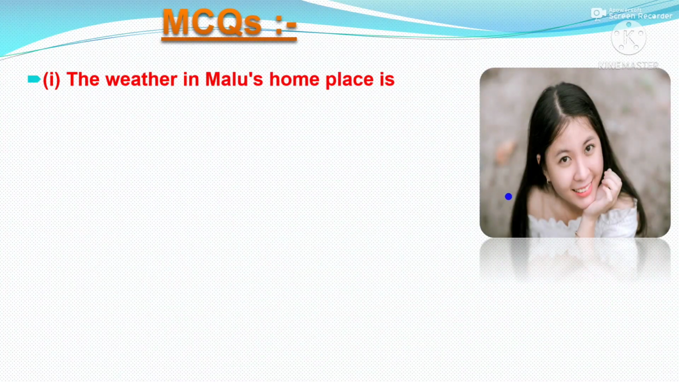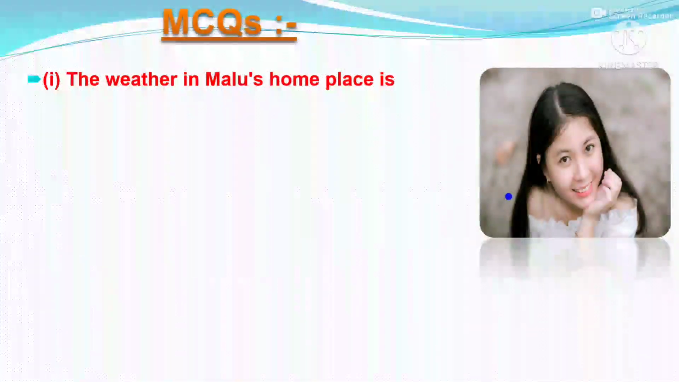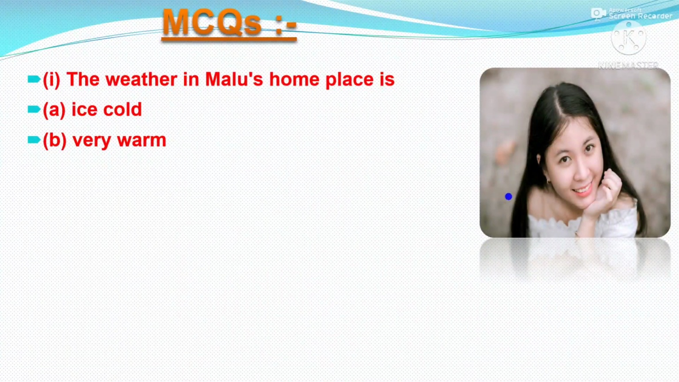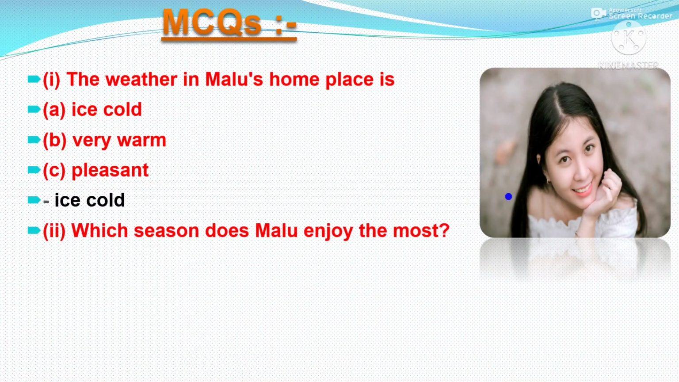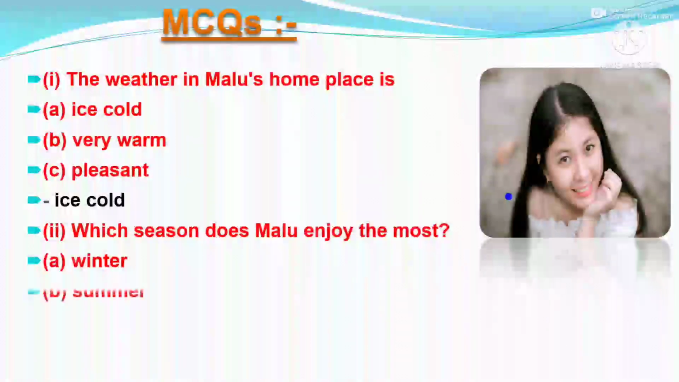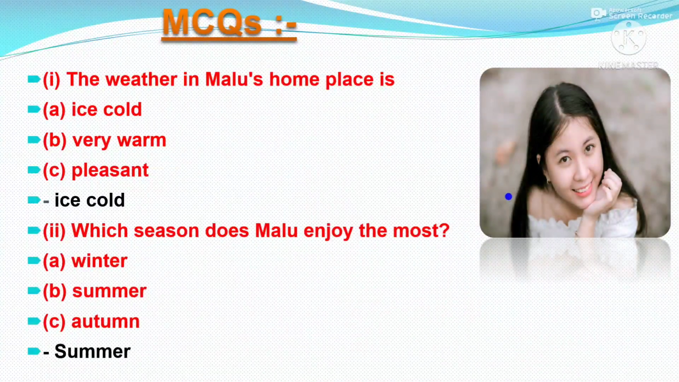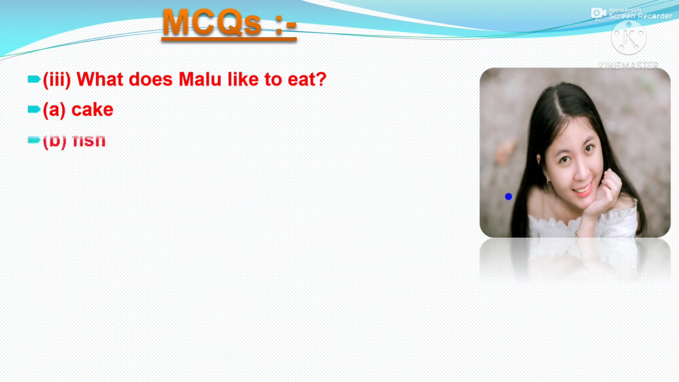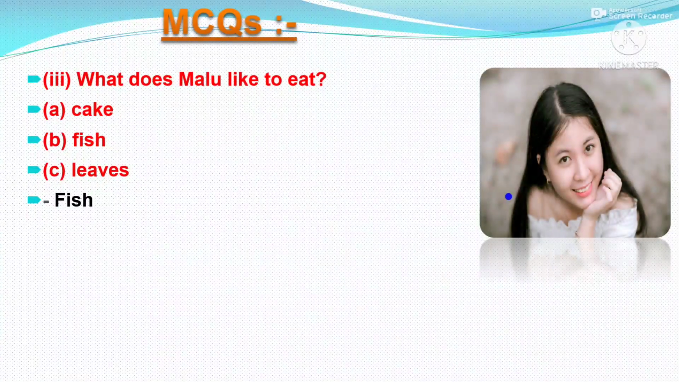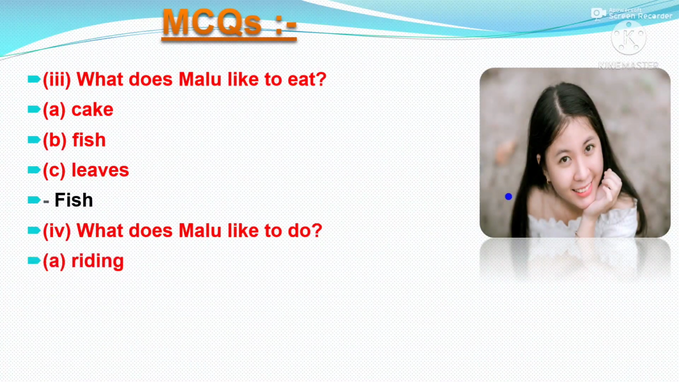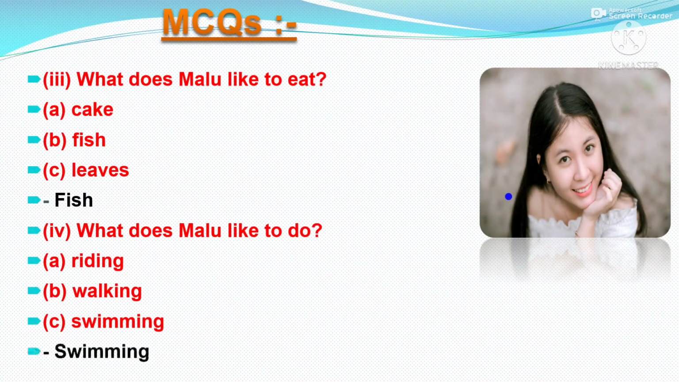Next we will discuss some multiple choice questions, students. The weather in Malu's home place is icy cold, very warm, or pleasant. So the answer will be icy cold. Which season does Malu enjoy the most? Winter, summer, autumn? The answer will be summer, because in the summer season she can swim. Next, what does Malu like to eat? Cake, fish, leaves. So Malu likes to eat fish. What does Malu like to do? Riding, walking, swimming. It's swimming.